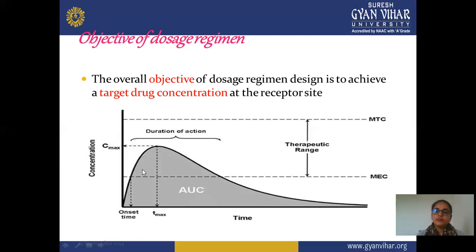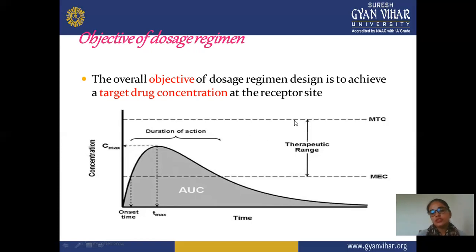And this is a range where the minimum effect is observed. So this is MEC, that is minimum effective concentration, or the concentration which shows the minimum effect of your drug. Above this, it shows the therapeutic response or the desired effect for that particular disease. And after that particular point, this is the maximum therapeutic concentration. Above this, a toxic or unwanted effect is observed.